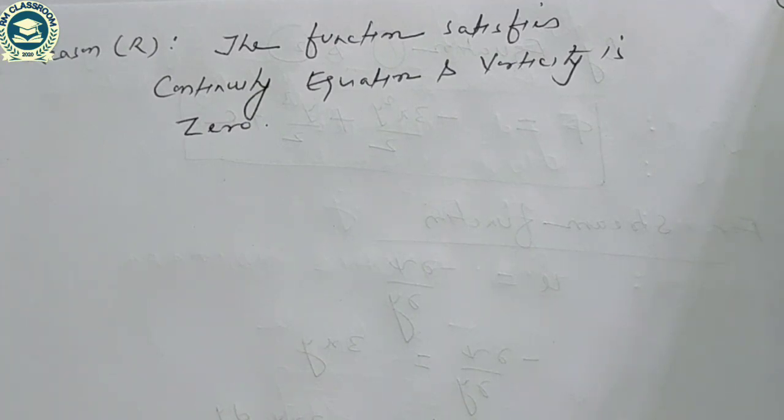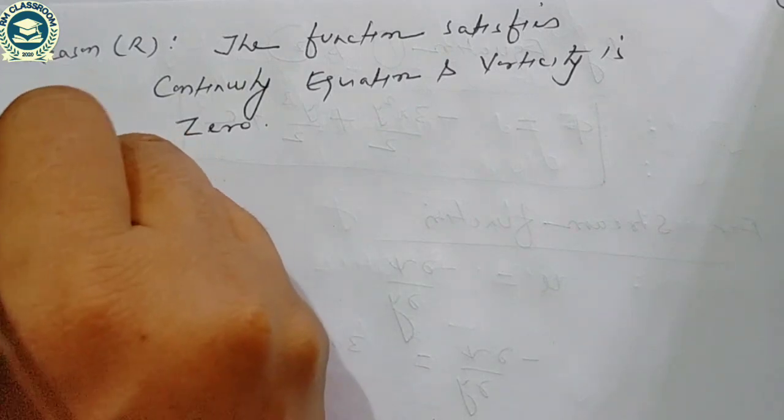Option A, both assertion and reason are individually true, and reason is the correct explanation of assertion. Option B, both assertion and reason are individually true, but reason is not the correct explanation of assertion. And option C, assertion is true but reason is false. And option D, assertion is false but reason is true. Solution: